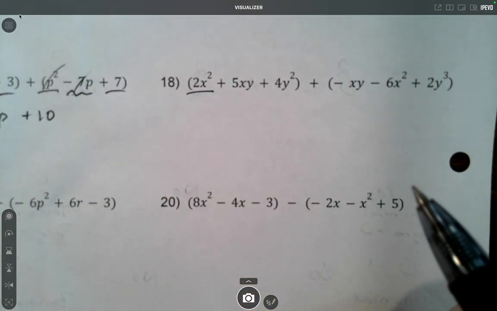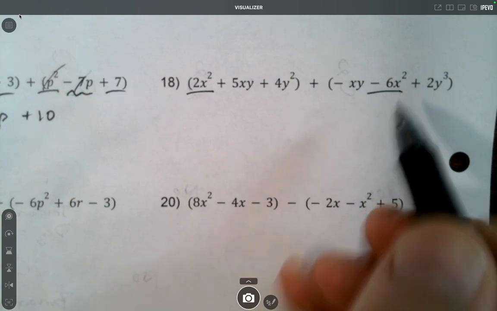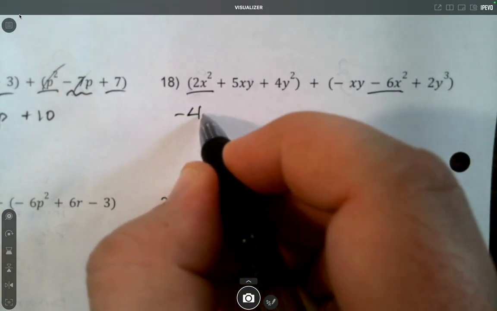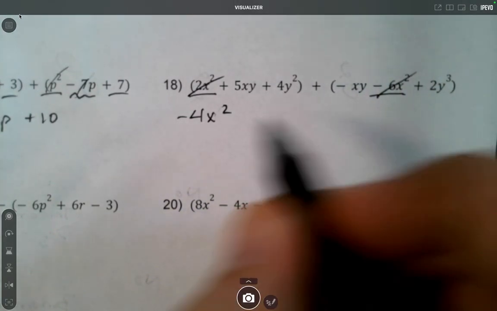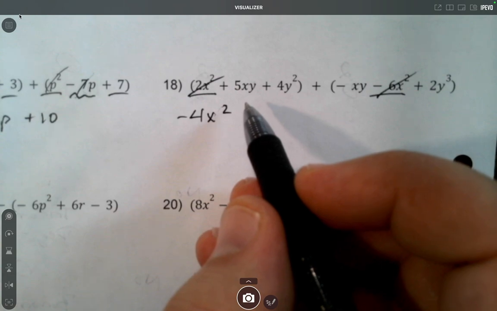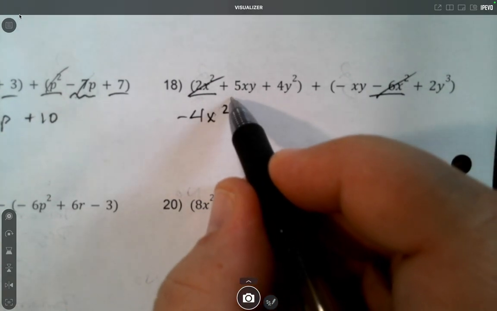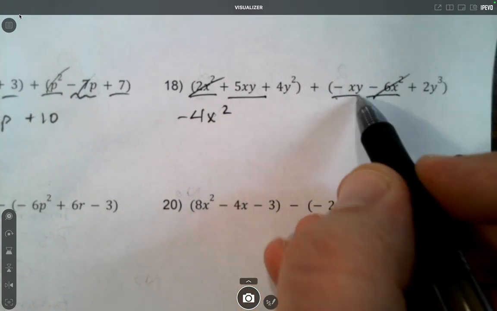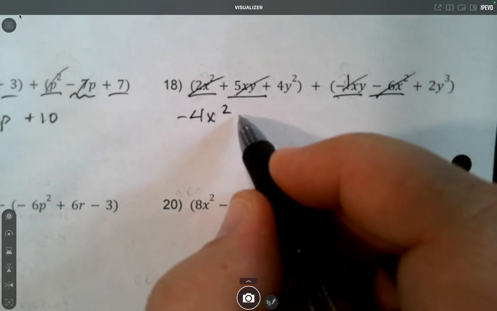X squared. Oh, there's another x squared term. 2x squared minus 6x squared is negative 4x squared. So that covers those two. Okay, 5xy. Oh, well, we don't have any other xy terms, I don't believe. Oh, we do. Wow, I can't even see very well. Plus 5xy minus 1xy. So those two can be combined. 5 minus 1 is 4.